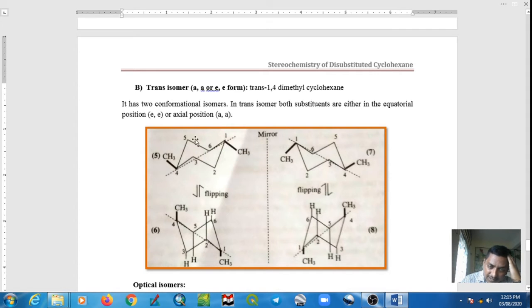So the same happened in trans 1,4-dimethyl cyclohexane. This di-equatorial dimethyl on ring flipping gives diaxial. So trans 1,4-dimethyl cyclohexane has two conformations: one where both methyls are equatorial, and another where both methyl groups are at axial positions.